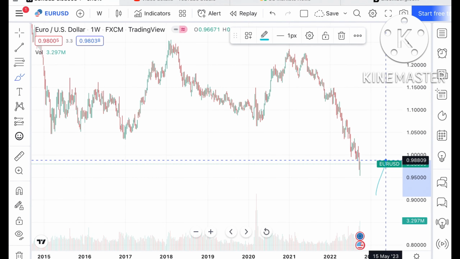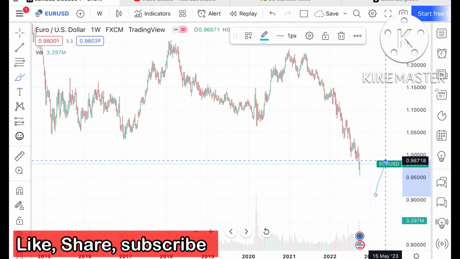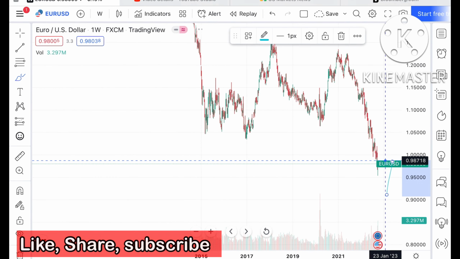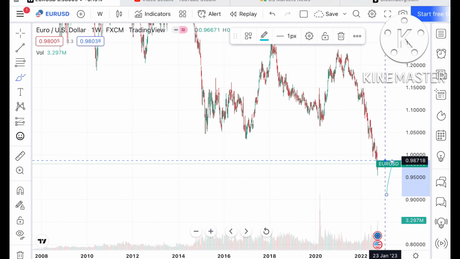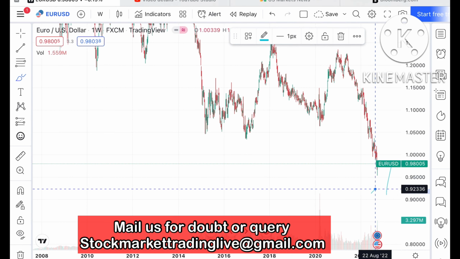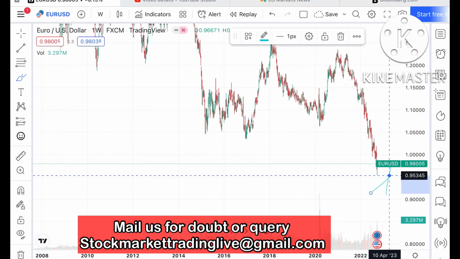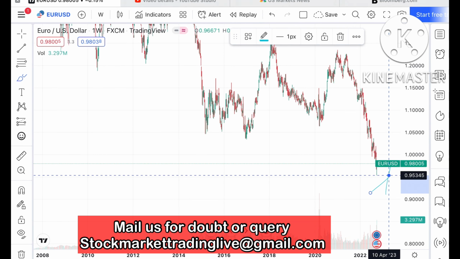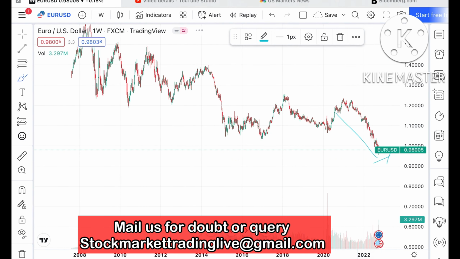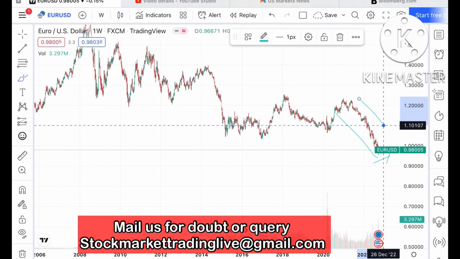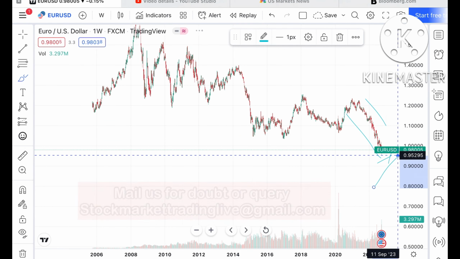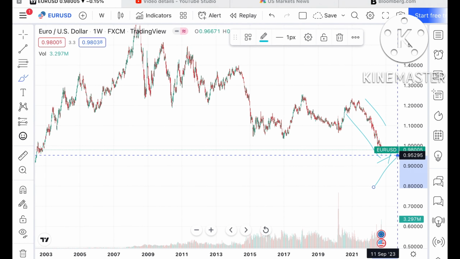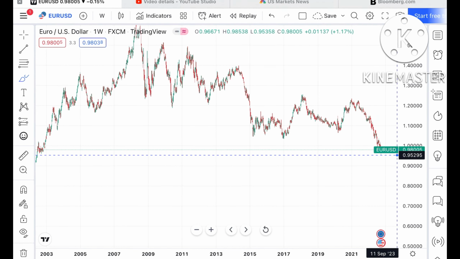It can go towards a level of around $0.98718. Once the price goes above this level, there is a higher probability of moving further upside, because we have seen it has already made a strong support at $0.95345, and from there it can go further upside if this level sustains. But if this level doesn't sustain, because we have seen a continuous downfall, and it falls below 0.95295, then we can see it go further down. So that is what we can see looking at this particular forex.